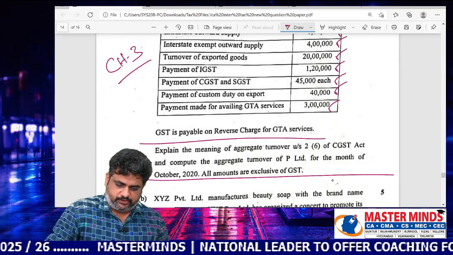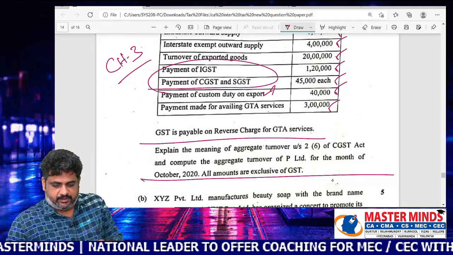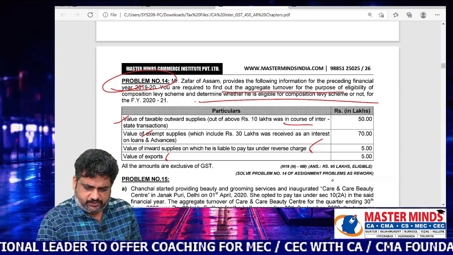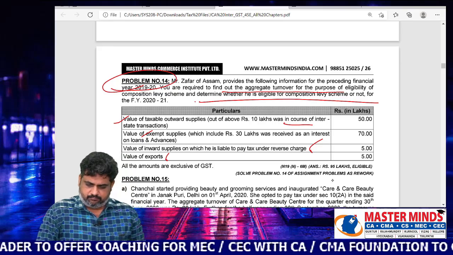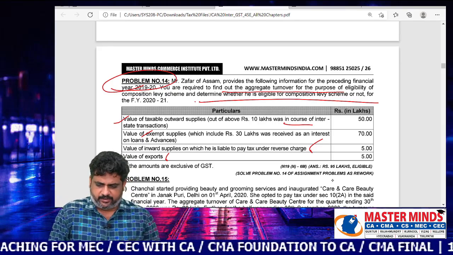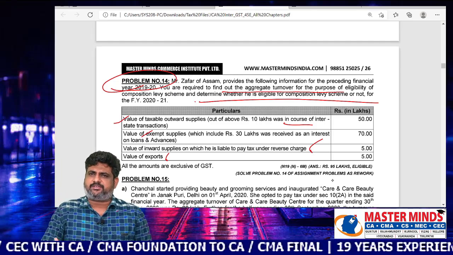Some additional GST points, like exports, are there. The problem given in our material in chapter number 3, page number 17, problem number 14, is a similar one, but some additional points are asked in the exam.